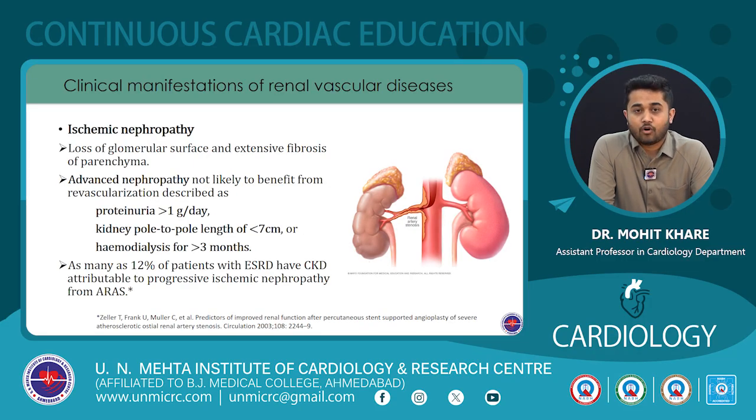The third manifestation of renal artery stenosis is ischemic nephropathy. As a result of decreased blood supply to the affected kidney, there is loss of glomerular surface and extensive fibrosis of parenchyma over time, which leads to shrinking of the kidney size and decline in renal function. Now, patients who have advanced nephropathy are not likely to benefit from revascularization, and through studies it has been found that patients who have proteinuria more than 1 gram per day, kidney pole to pole length less than 7 centimeters, or have been on hemodialysis for more than 3 months have sufficiently damaged kidneys and are not likely to benefit from renal artery stenting.